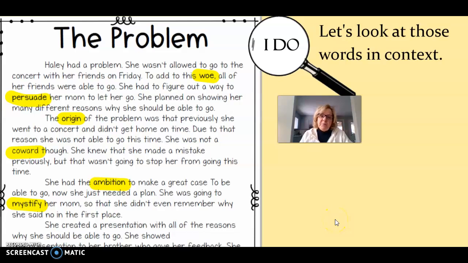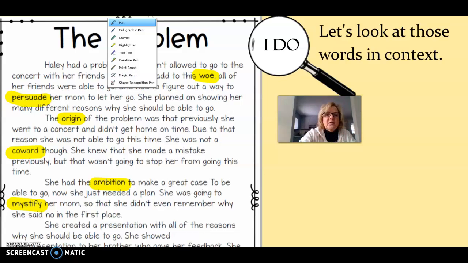So let's do a bit of practice with using context clues. You notice that I have words highlighted, and those will be words you might not know as you're reading. So let's go to it and see what we have here.